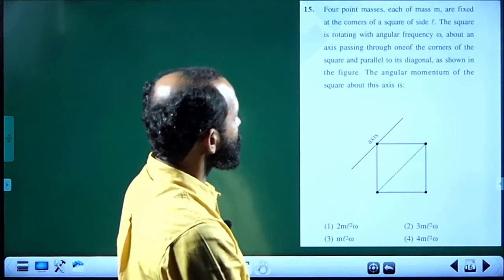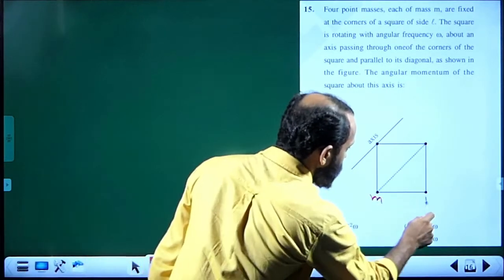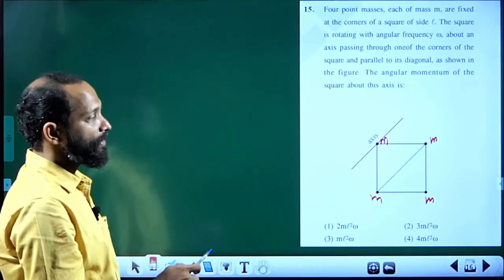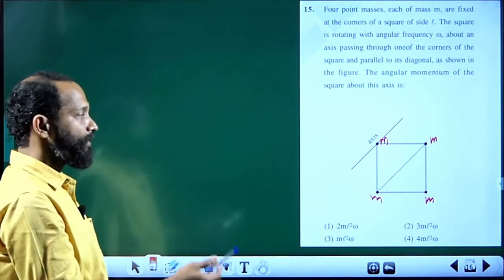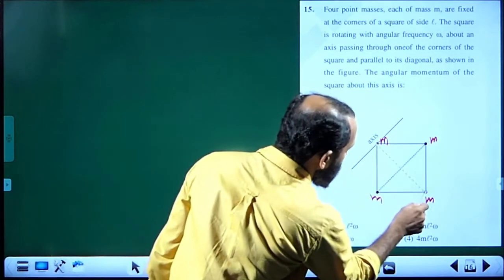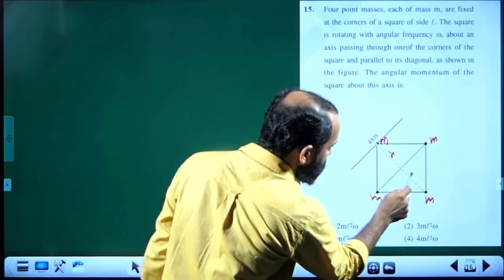Angular momentum of the square about this axis is. Here all masses are m each. Moment of inertia is the product of mass and square of the perpendicular separation. To draw this line, suppose this distance is r, this distance is also r.